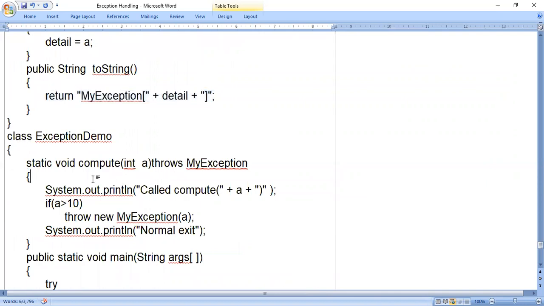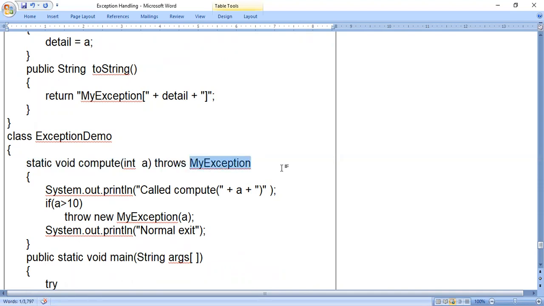Now coming to the next class, ExceptionDemo. I think the main method is in this. Here I have used one method called compute, throws MyException. Now I think you can understand this line easily. Static void compute is a method which will throw an error, so for that purpose I have used the keyword throws. In front of the throws keyword, you have to use the exception class name.